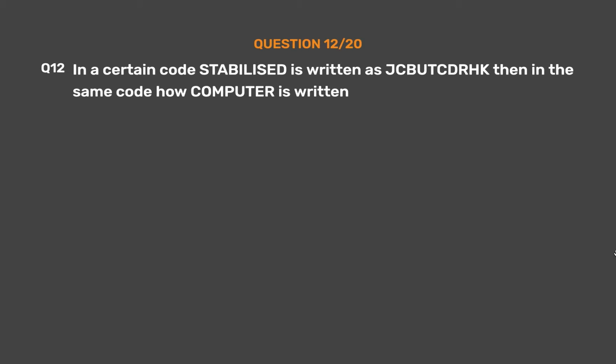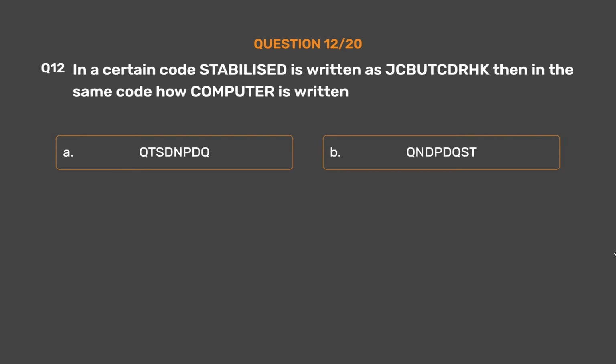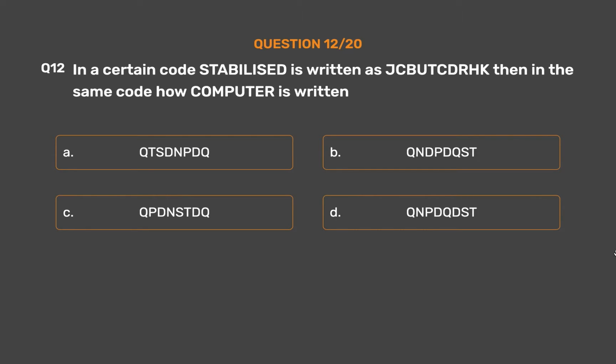Question number 12. In a certain code, stabilized is written as Chbutkadark. Then in the same code, how is computer written? Option A, QTST and PDQ. Option B, QND PDQST. Option C, QPD and STDQ. Option D, QNPDQDST. Option E, none of these.